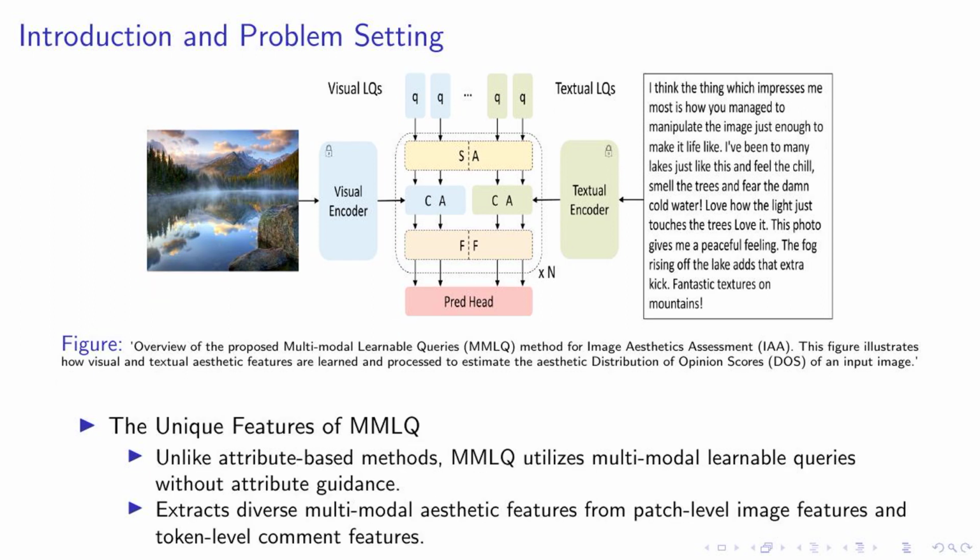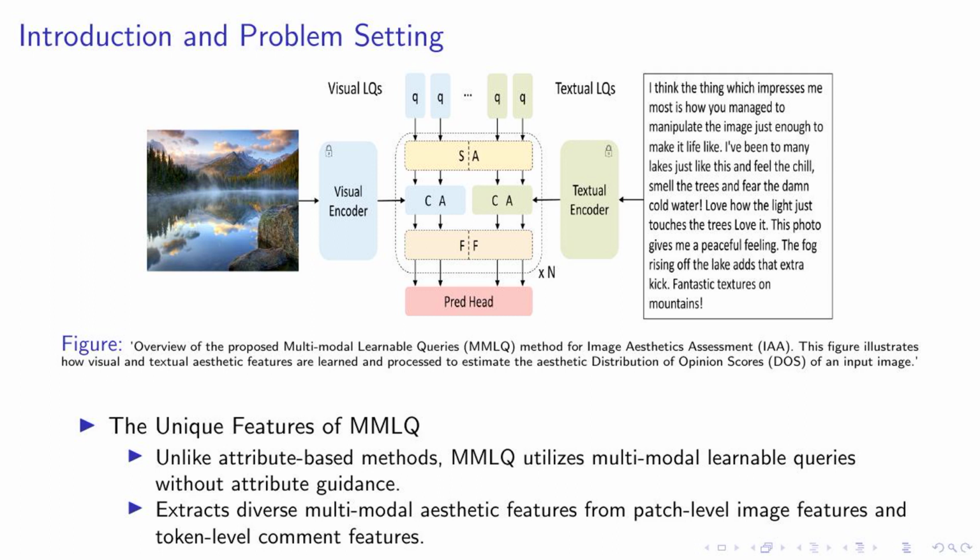Frame title: a multimodal interaction block. Caption: a tiny illustration of the multimodal interaction block, MMIB, in the MMLQ method. This figure shows how visual and textual learnable queries are processed through self-attention and cross-attention layers to extract aesthetic features.